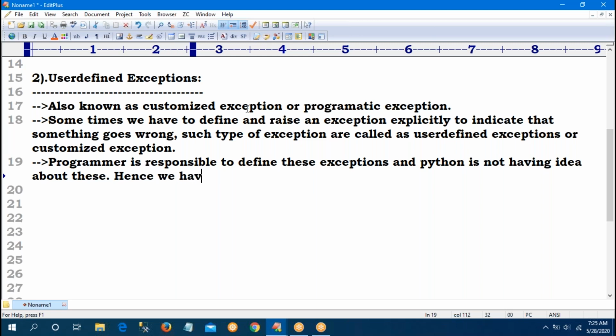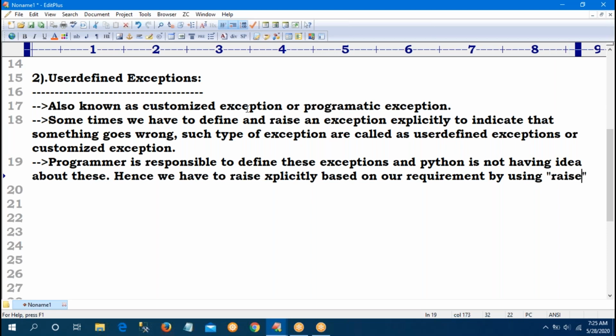So we have to raise them explicitly based on our requirement. For this there is one keyword in the keyword list, and that keyword is raise. Using this keyword, I want to raise our exception.